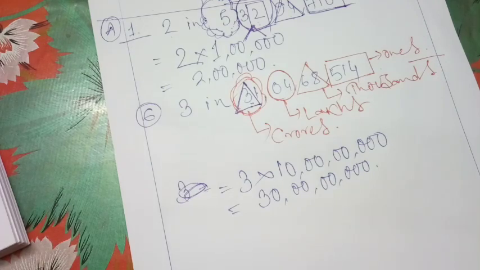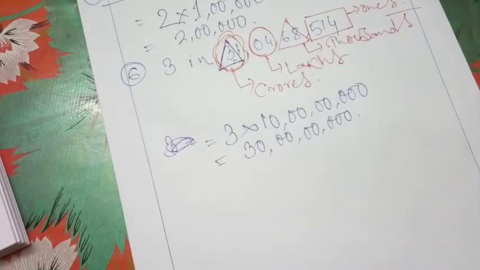Now let me move on to question number B. What is the place value of 8 in 2 crore 85 lakh? Question number B is quite similar to question number A. Practice it at your home. Let me move on to question number C.